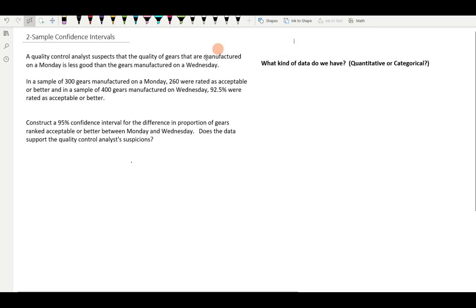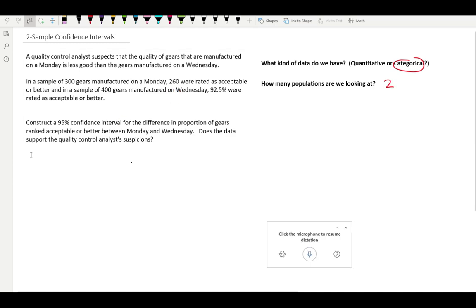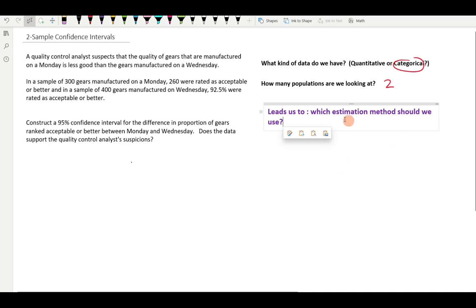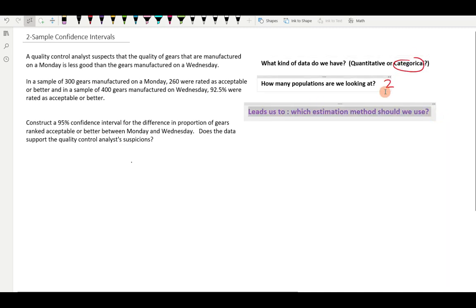What we should also ask ourselves now is how many populations we are looking at. What are we comparing here? We're comparing Monday and Wednesday, so we are looking at two populations. We're going to use these two pieces of information to help us decide which estimation method to use.